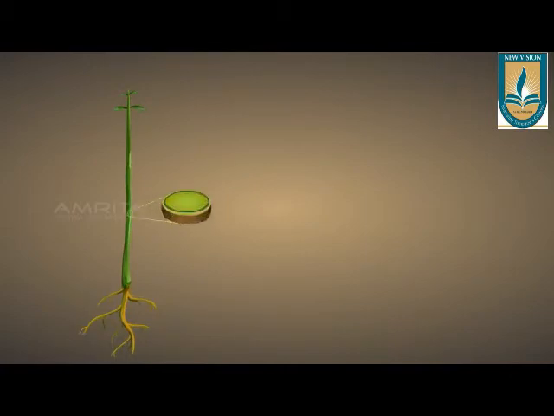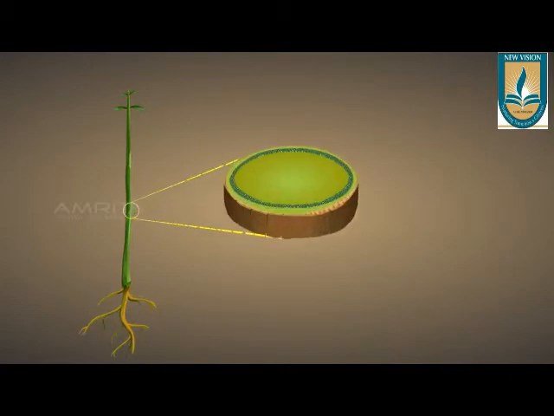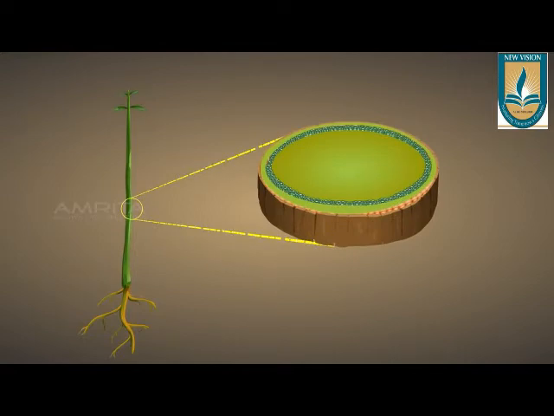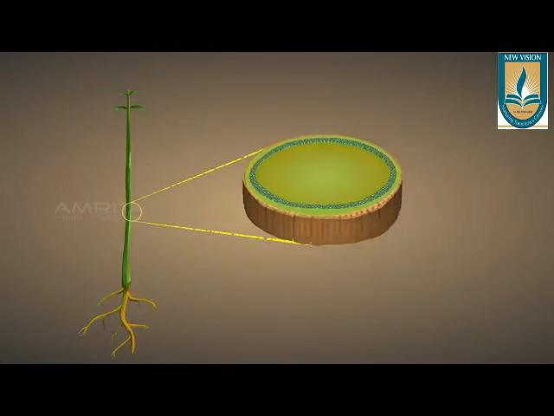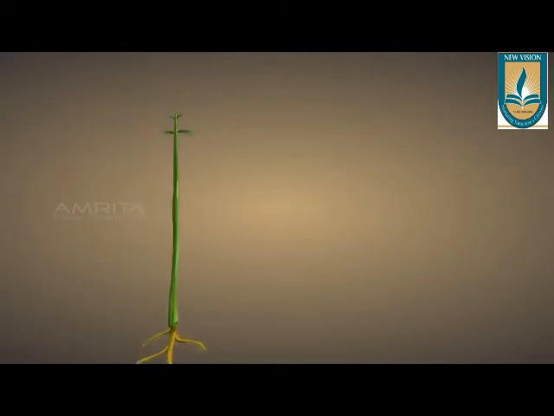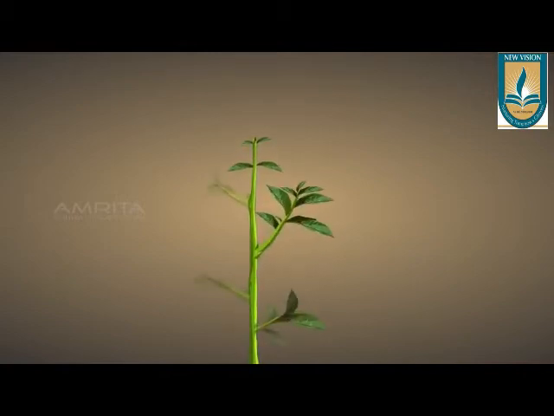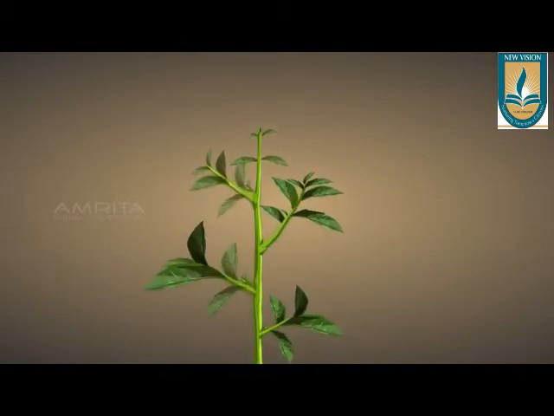When you cut the transverse section of the plant and observe it, the lateral meristem is present laterally. The dark green portion of this TS is nothing but lateral meristem. If it divides, it increases the diameter of the plant body. In this way, the plant body's diameter, that is thickness, increases because of the presence of lateral meristem.